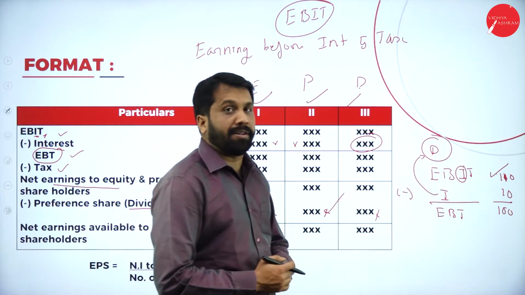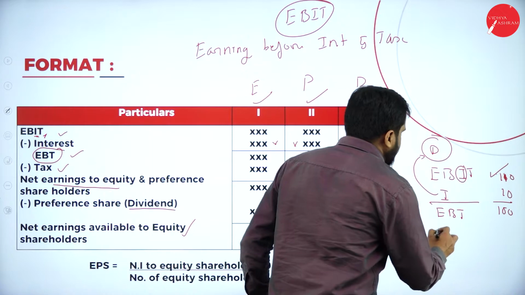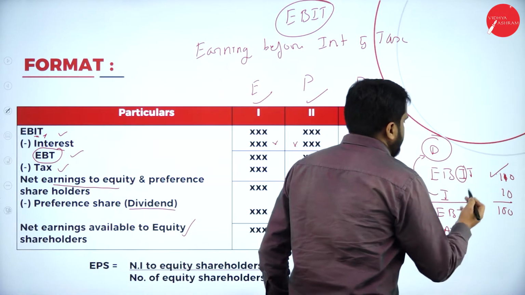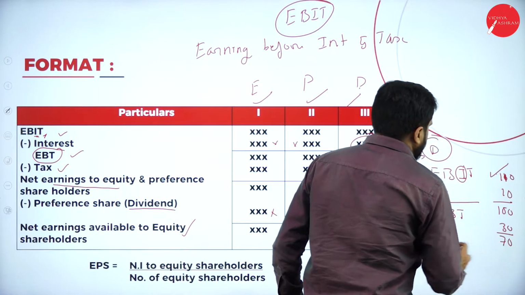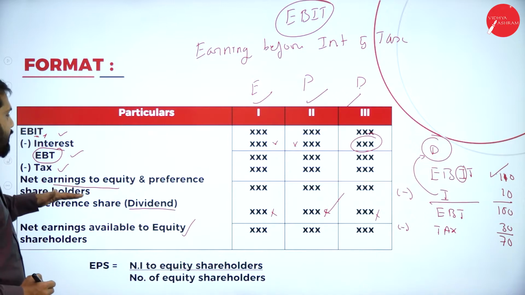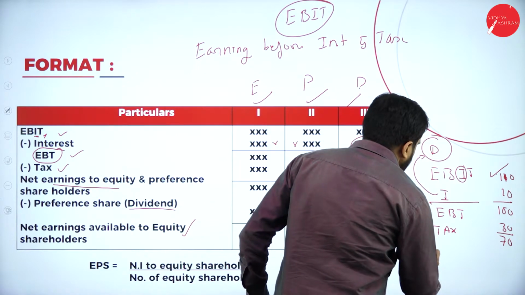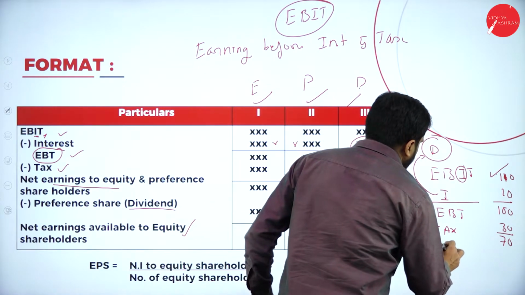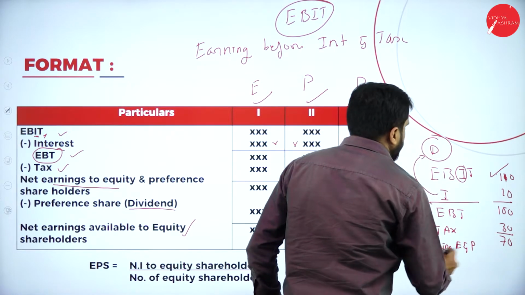It has become how much? 100. EBT is 100. Now, minus taxation. Just assume that 30 rupees is tax. How much now? 70. This is nothing but earning to equity and preference shareholder.